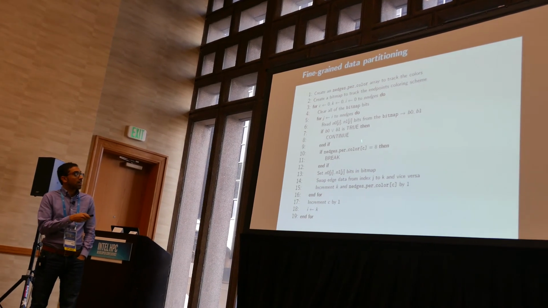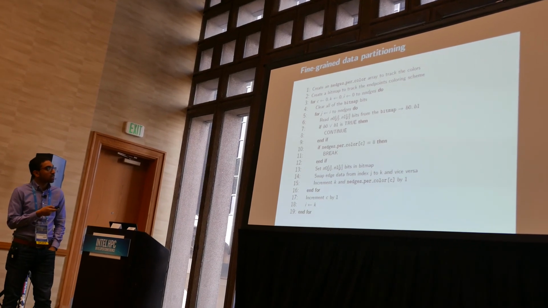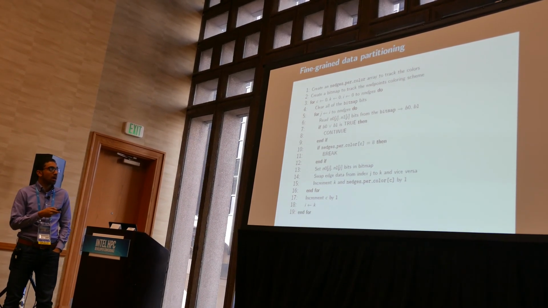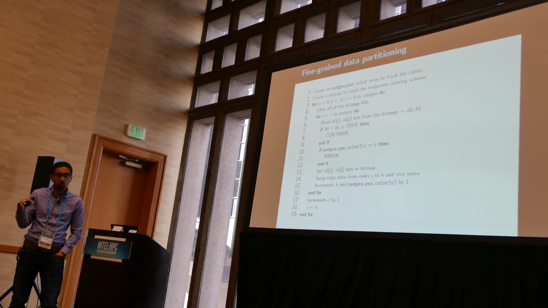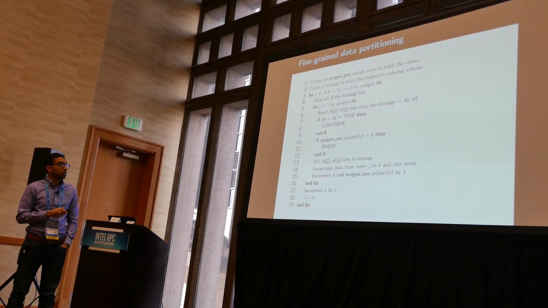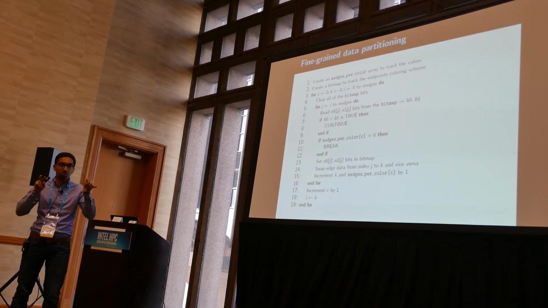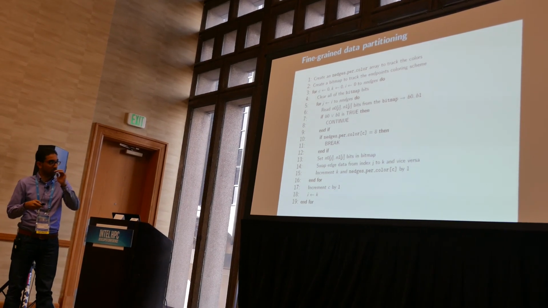So this is a sketch of the edge coloring. We basically used a bitmap. For every thread, there is a bitmap for their located data, and we first set the bits, and we check if these 2 bits, the 2 endpoints, are already colored. If yes, then we move to the next bit.